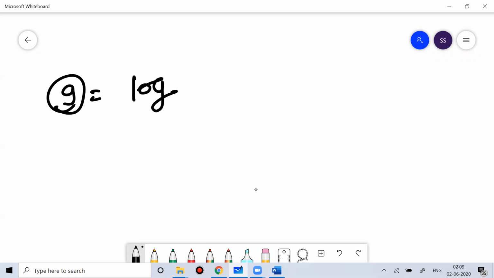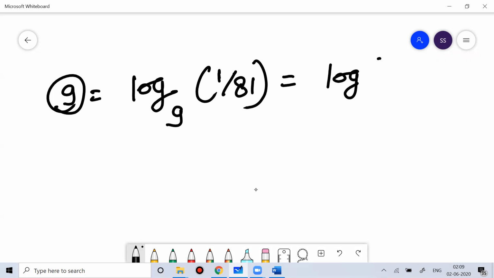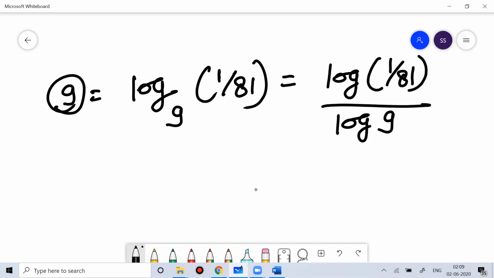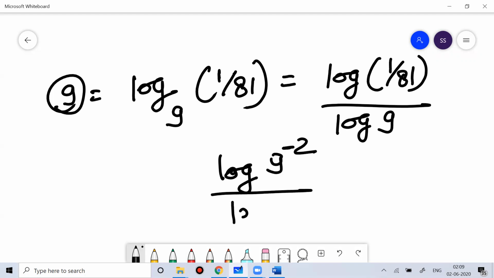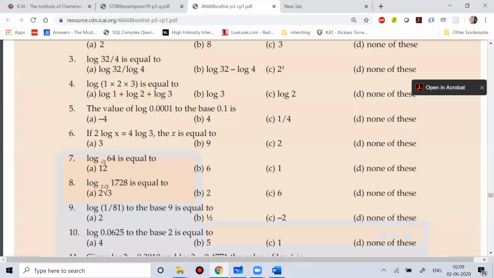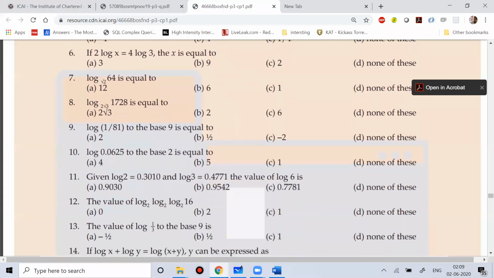If I ask you log of 1 by 81 with base 9, I think you can easily do this. Question number 9. You can write this as log of 1 by 81 to the base 9. 81 is nothing but 9 to the power 2, so 1 by 81 is 9 to the power minus 2. 81 is 9 square, no? Everyone knows. The answer is minus 2. Simple.